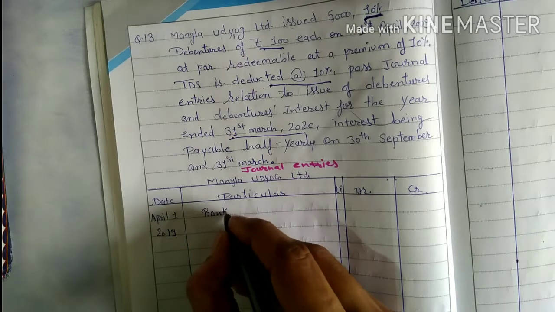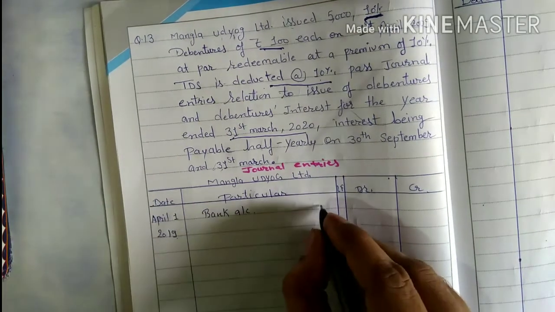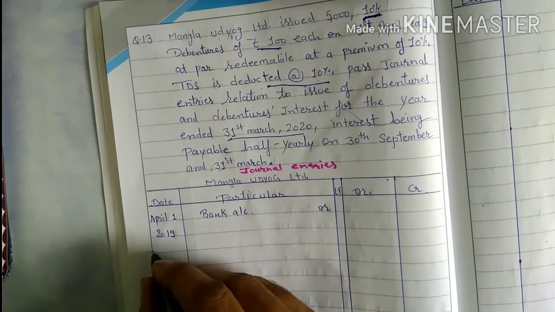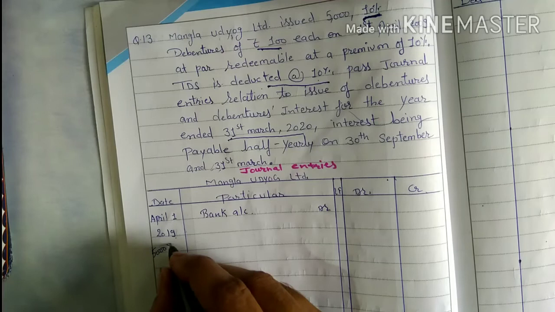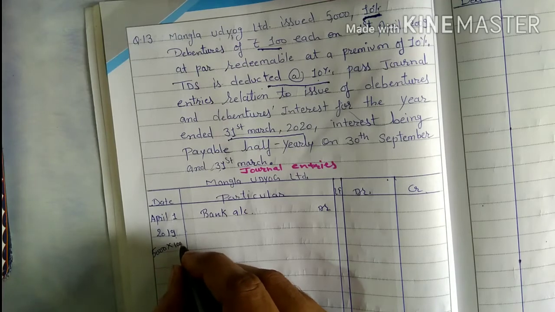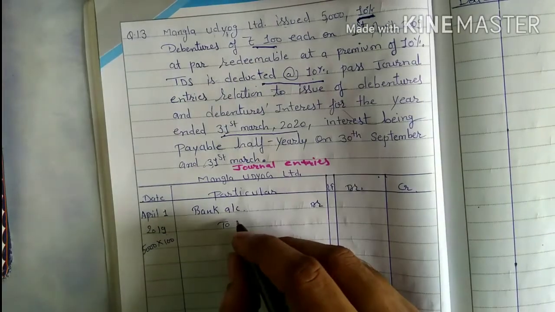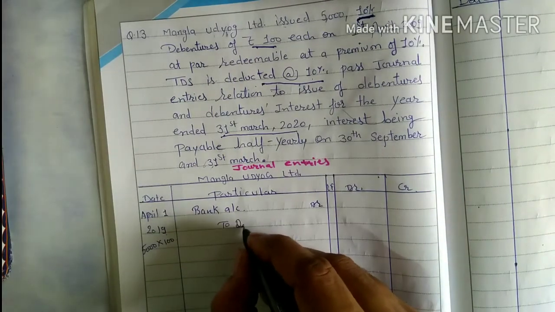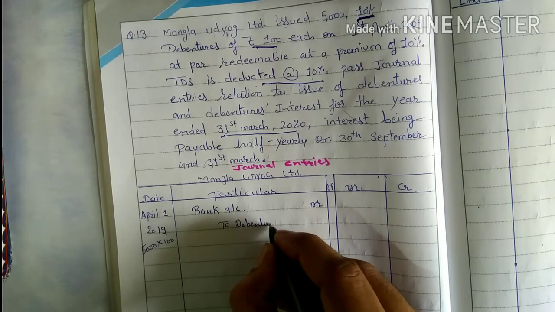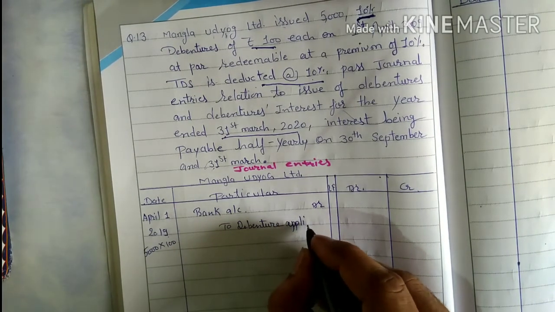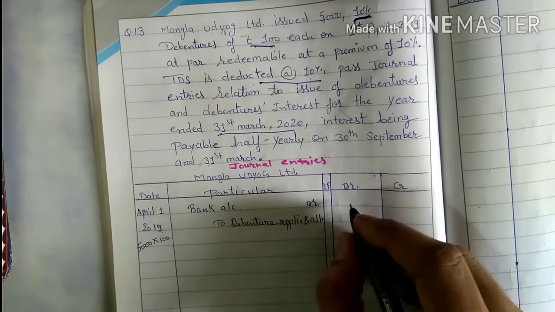that 5,000 debentures we have issued. 5,000 multiplied by 100, so the total amount that the company received will be transferred to debenture application and allotment.